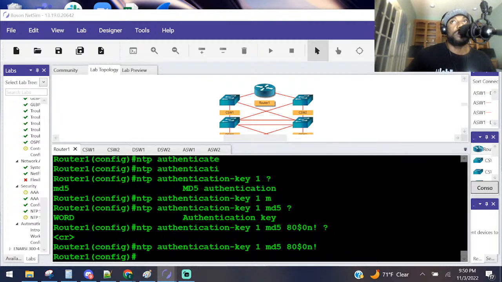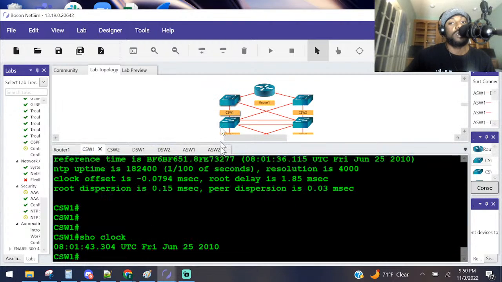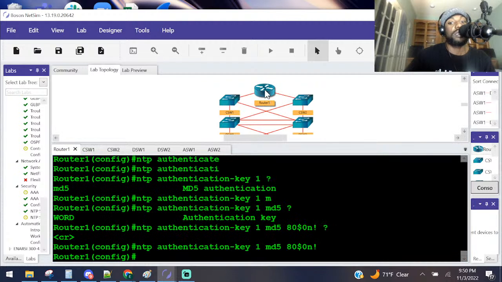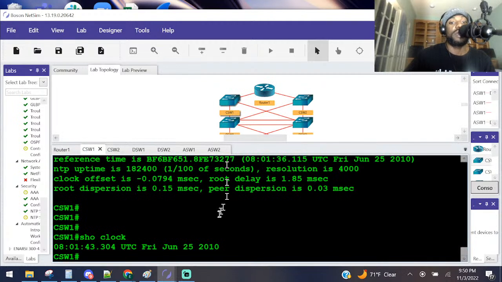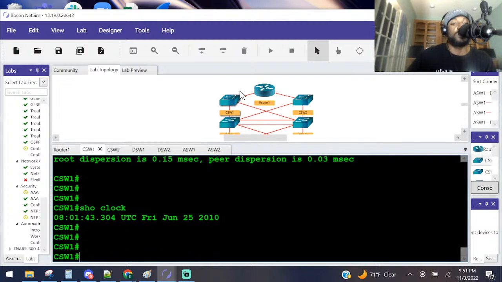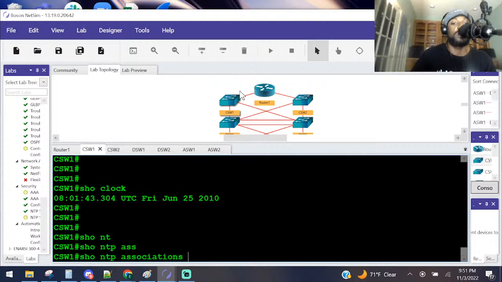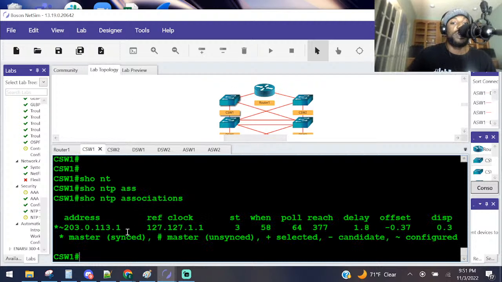On CSW1, display NTP associations. Let me make sure that I put the clock keyword there. Yeah, I did it correctly. So now they said show NTP associations on CSW1. We're still referencing our clock there. Then they said, is CSW1 still synchronized with router 1? Why or why not? Let's see.